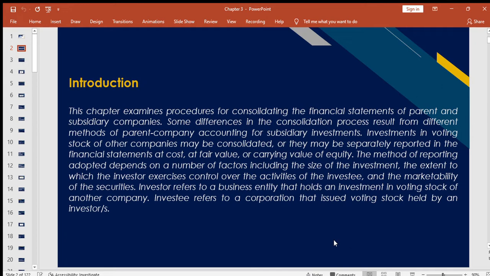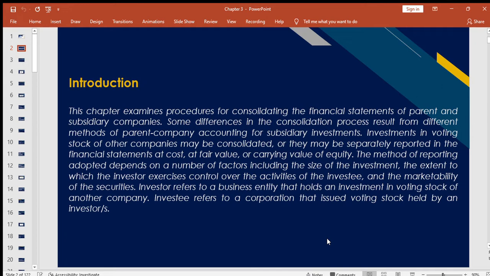So we have three different values to consider when recording investments. One is cost, another one is fair value, and the carrying value of equity. The method of reporting adopted depends on a number of factors, including the size of the investment, the extent to which the investor exercises control over the activities of the investee, the keyword there, control, and the marketability of securities.